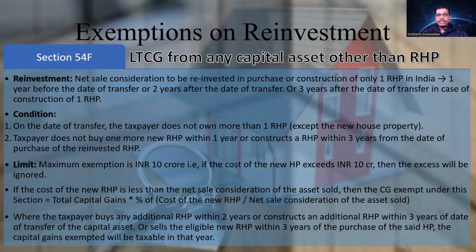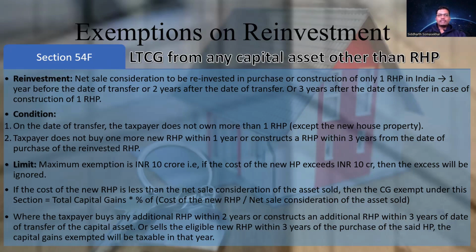What needs to be reinvested? Now, this is different from other section 54s because the net sale consideration has to be reinvested, not the gain. The net sale consideration is to be reinvested in purchase or construction of only one residential house property. When it needs to be reinvested is similar to section 54: 1 year before the date of transfer or 2 years after the date of transfer, or 3 years if you're constructing a residential house property.